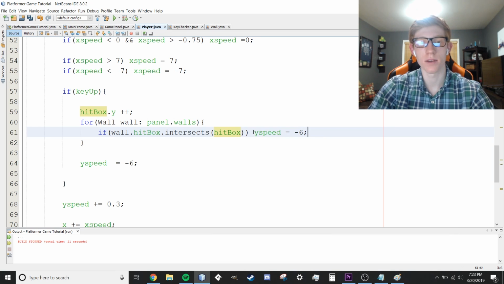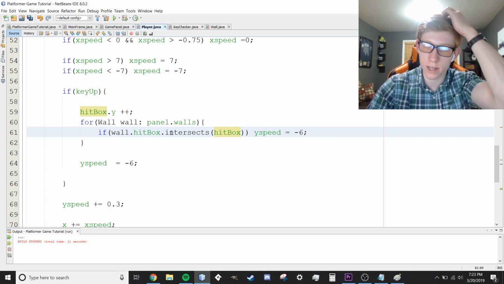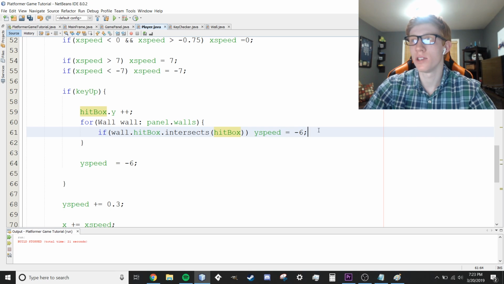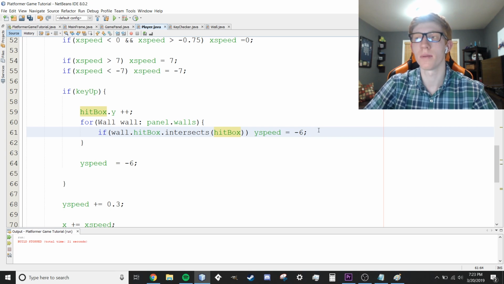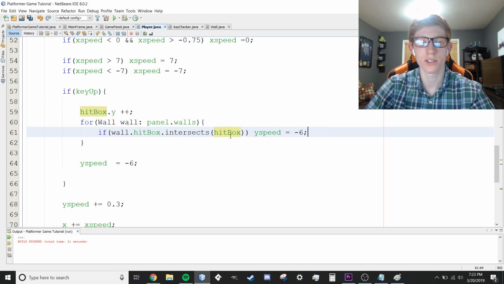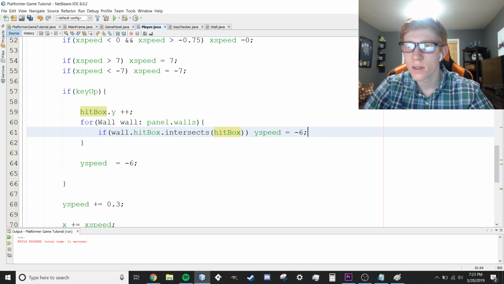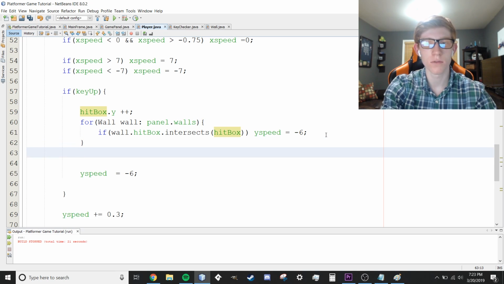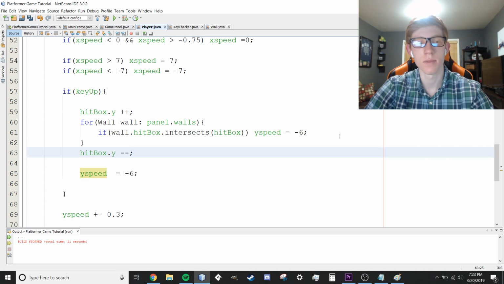So instead of stopping, all we're saying is if the player is directly above touching the ground, then we're going to allow him to jump. Otherwise we're not going to let him jump, because we don't want to be double, triple jumping in the air. We only want to be able to jump if we're touching the ground. Hopefully that makes sense. Again, we'll get to collisions in just a moment, but this is just going to check for the actual jumping. And I believe one other thing we want to do after this is that our hitbox is going to be off alignment now. So if we don't call hitbox.y--, it's going to stay off alignment. So we're going to make sure it's in the right place here. We're going to subtract there.